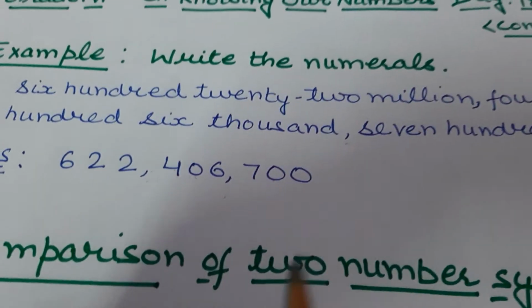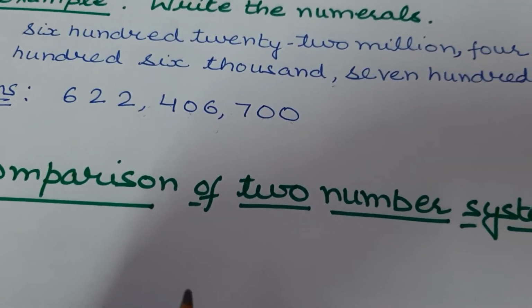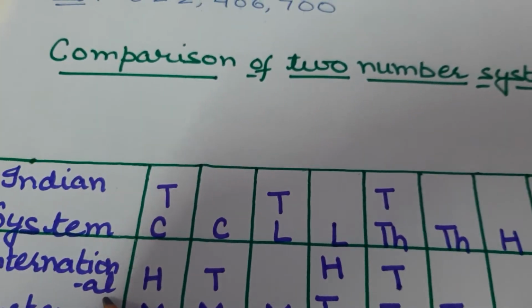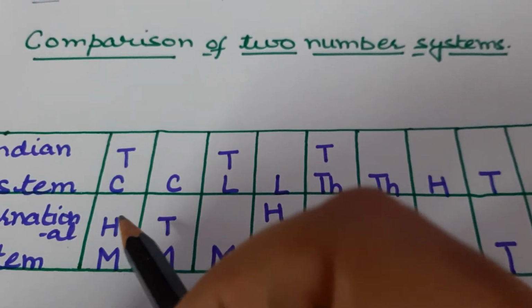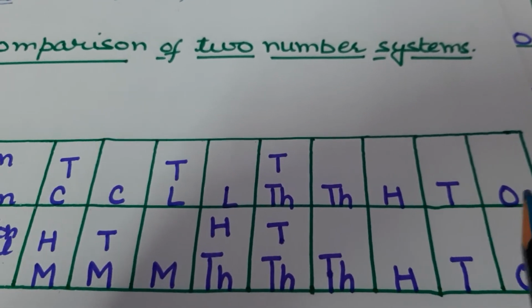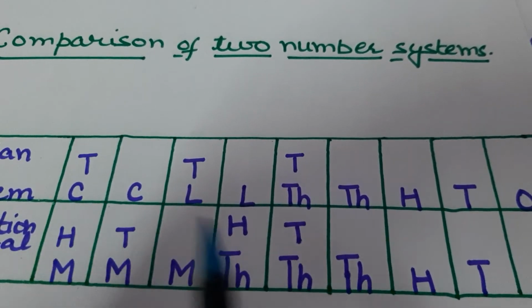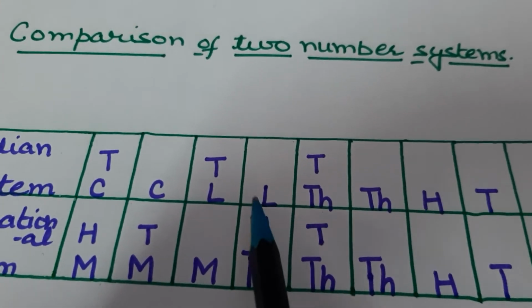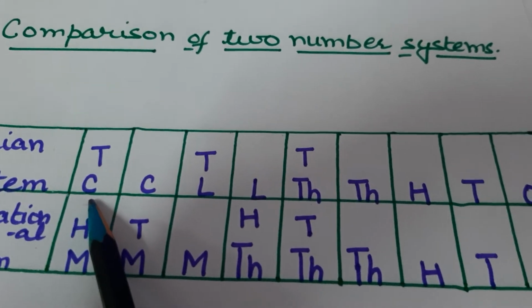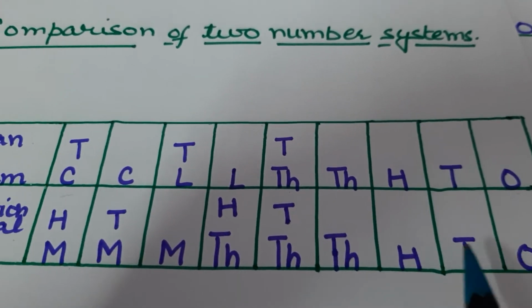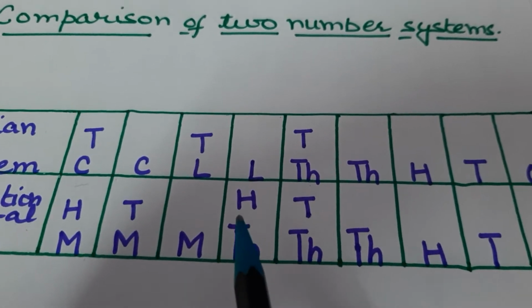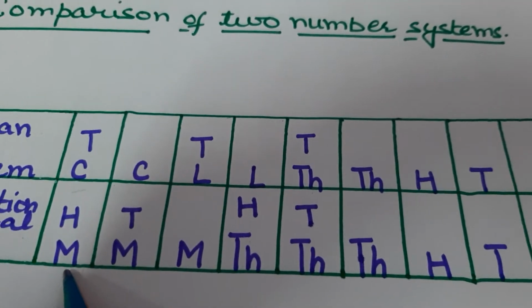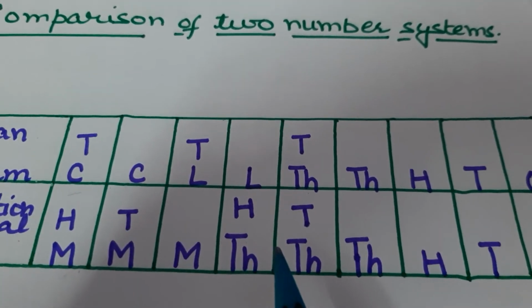Okay. So next I am taking comparison of these two number systems. We have two number systems, Indian system and international system. Now we will compare these two number systems. So I have written all the places of these two systems: ones, tens, 100, 1000, 10,000, lakh, 10 lakh, crore, 10 crore. Next, international system: ones, tens, 100, 1000, 10,000, 100,000, million, 10 million and 100 million. Now, bache, what is the purpose of this comparison?